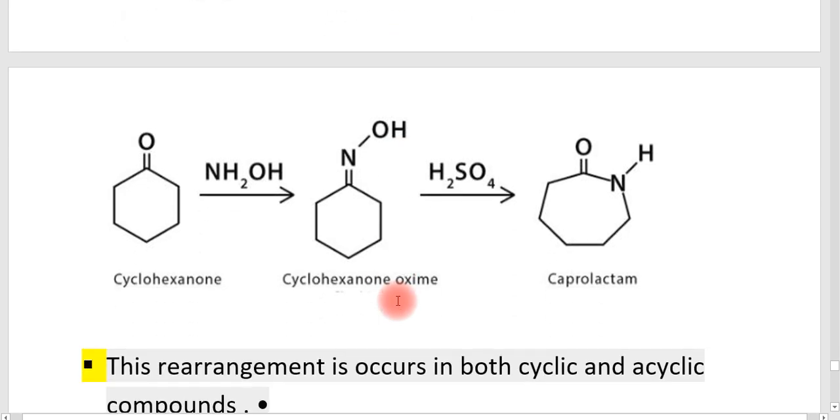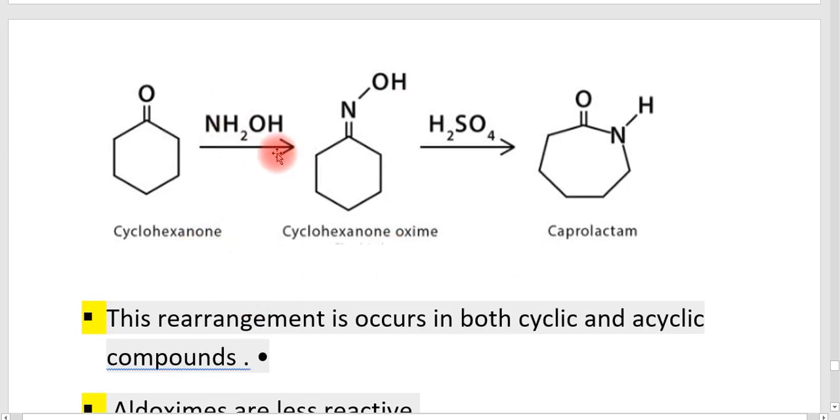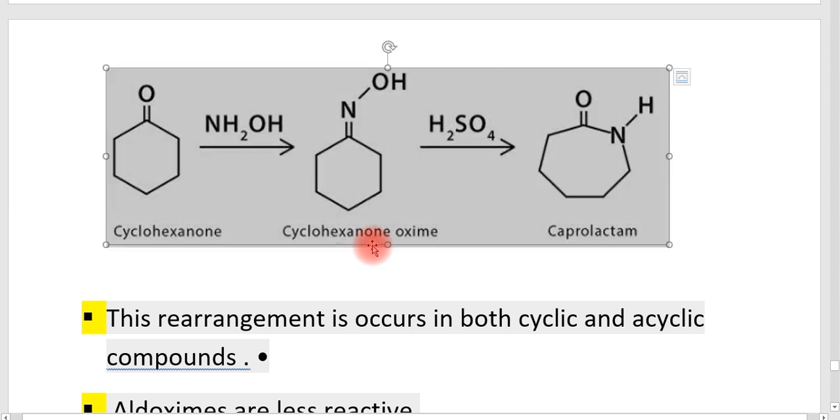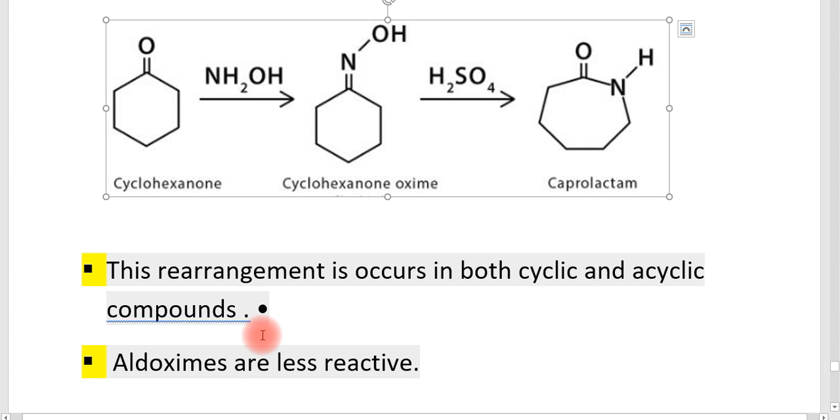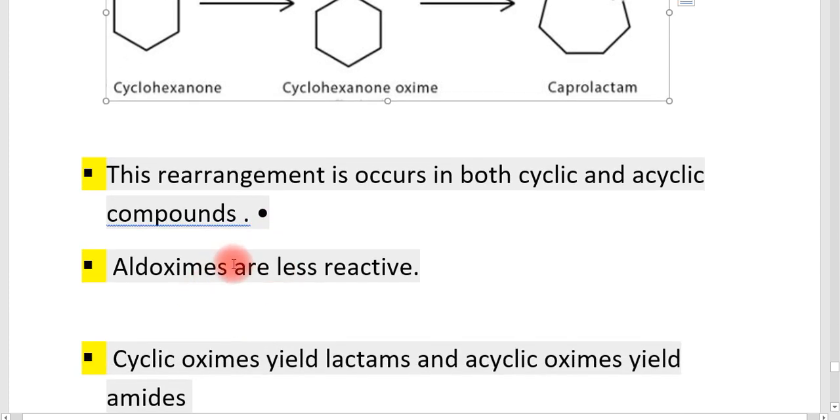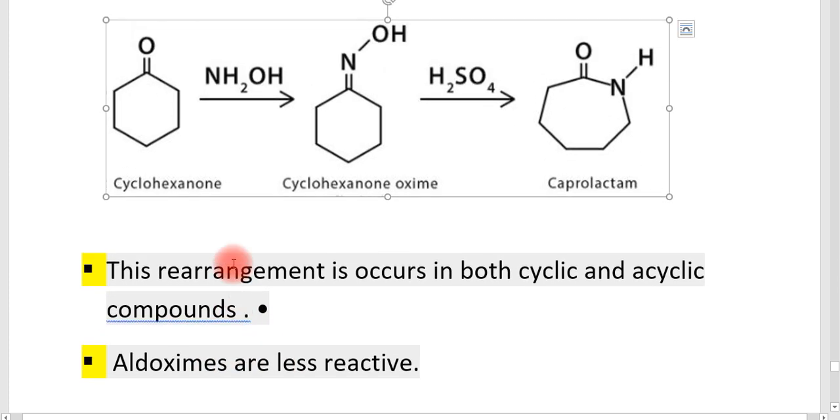Here another example is also given, the cyclohexanone. In the presence of NH2OH, the cyclohexanone is converting into a cyclohexanone oxime. This is an oxime, and this oxime is converting into the product, that is caprolactam, in the presence of sulfuric acid. Actually, this rearrangement occurs in both the cyclic and acyclic compounds. Therefore, this Beckmann rearrangement can take place in the cyclic and acyclic compounds.